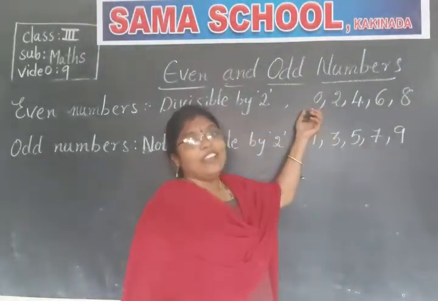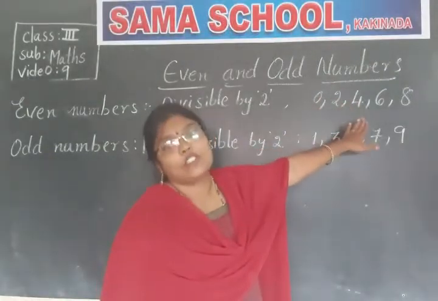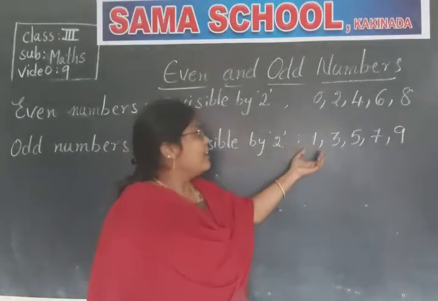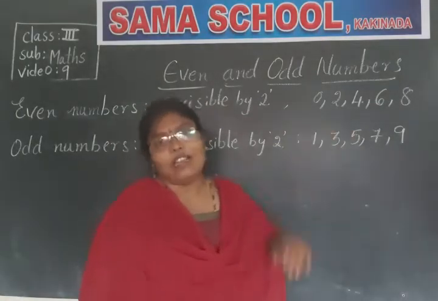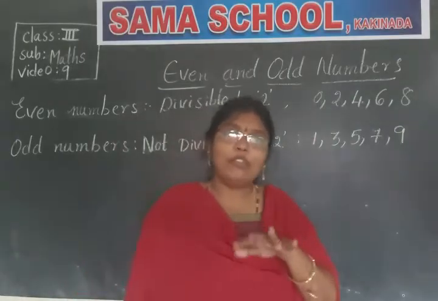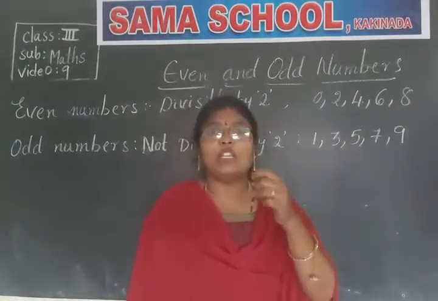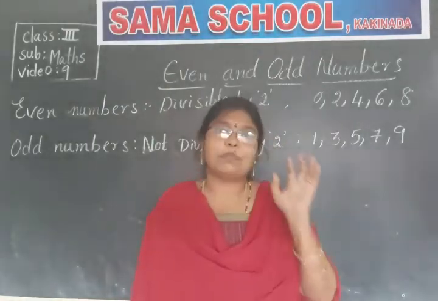If you find 0, 2, 4, 6 or 8 in the ones place, that is an even number. And if the ones place digit is 1, 3, 5, 7 or 9, that is an odd number. So now you can easily identify whether the number is even or odd by seeing the ones place digit.